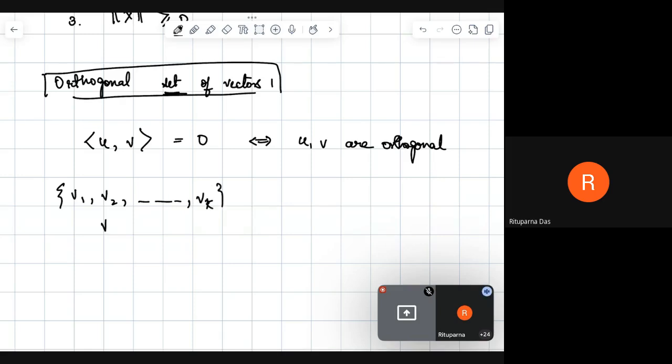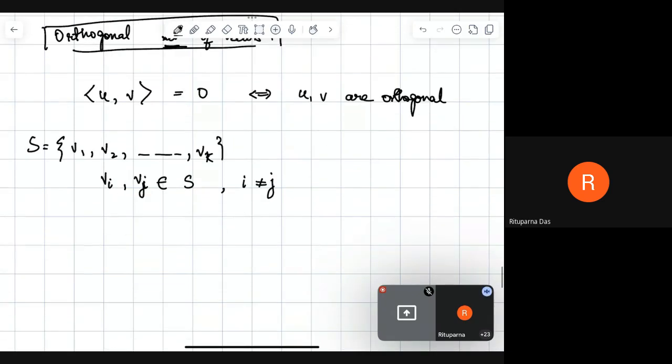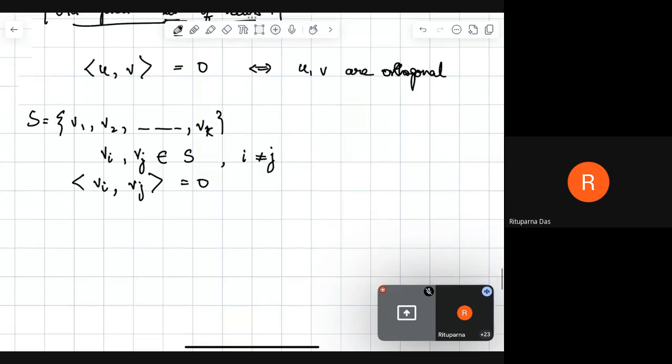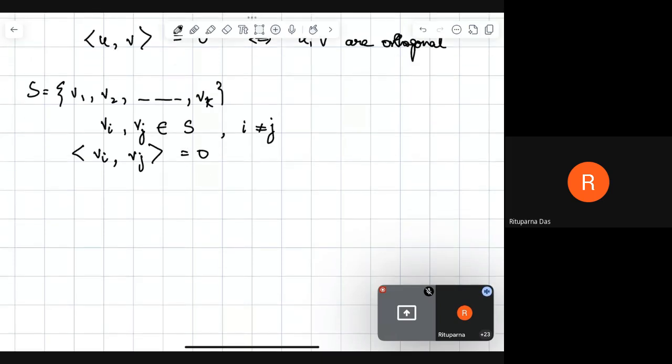So we take any vi and vj from this set, any non-equal vectors, and their inner product will be 0, right? When that happens, the set S is said to be an orthogonal set of vectors, right?